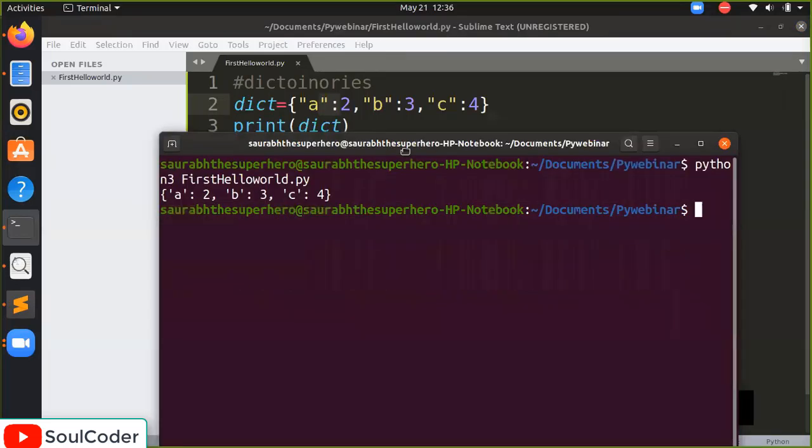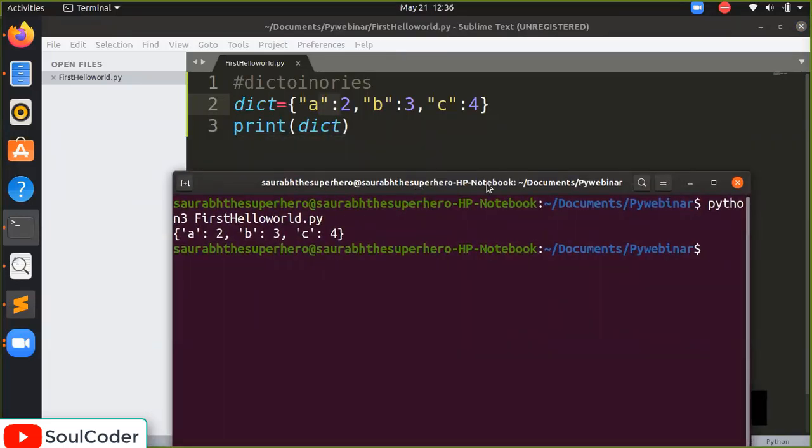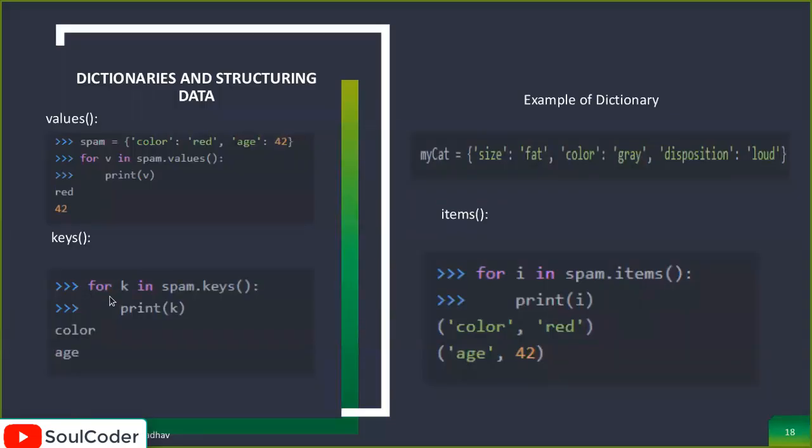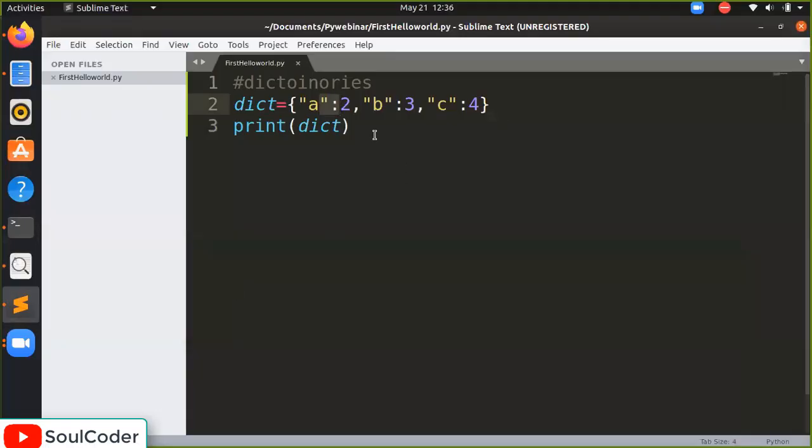So we can see the output here, and according to the slide, you can directly get only the values. How? You have to use a for loop, and we will display the values.